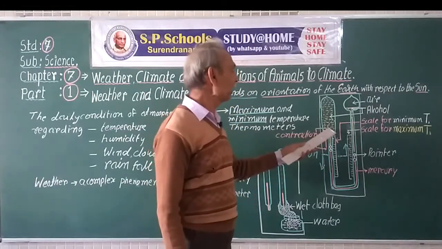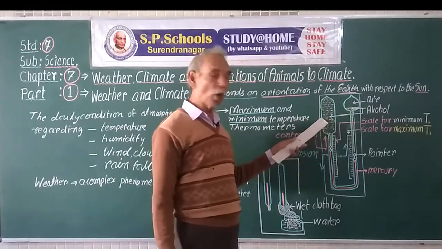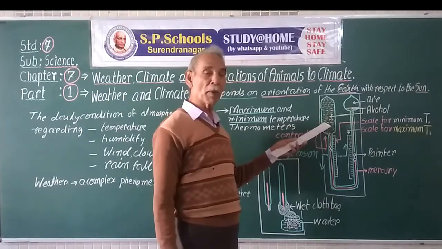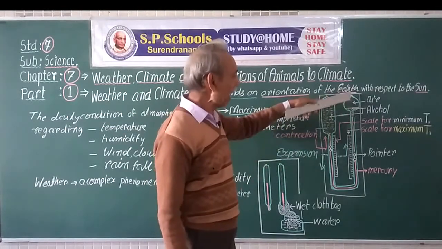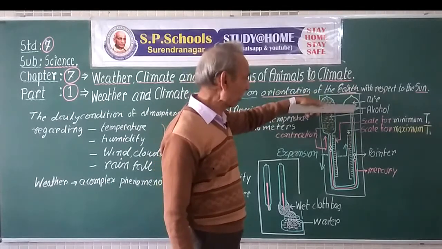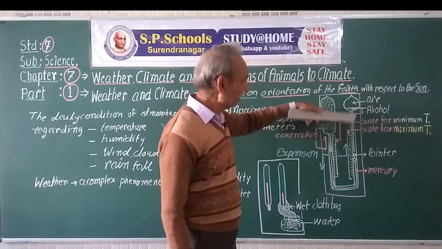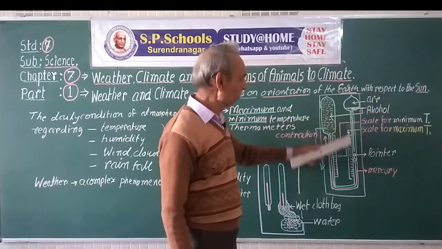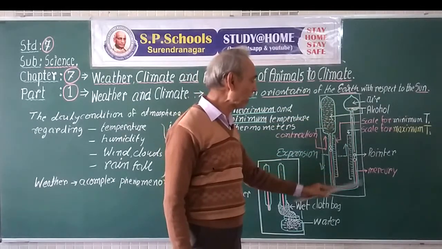Now, during the night time, as the temperature falls down, the alcohol in the bulb contracts, and the air, as it was compressed during the daytime, expands and pushes the alcohol, which pushes this mercury down.